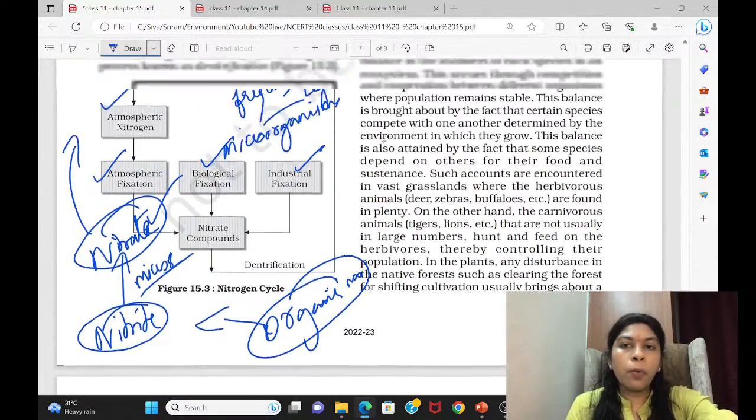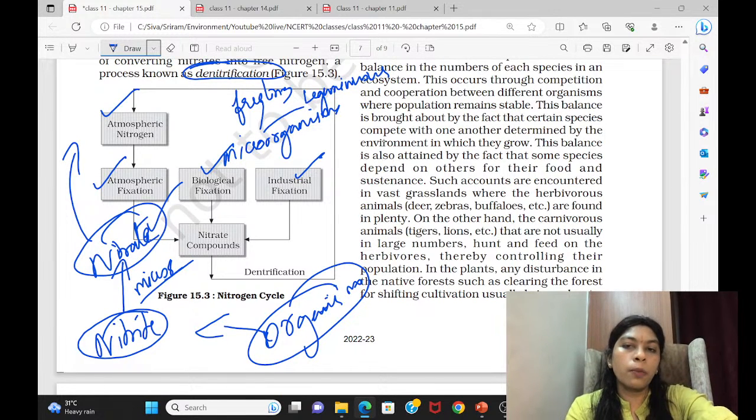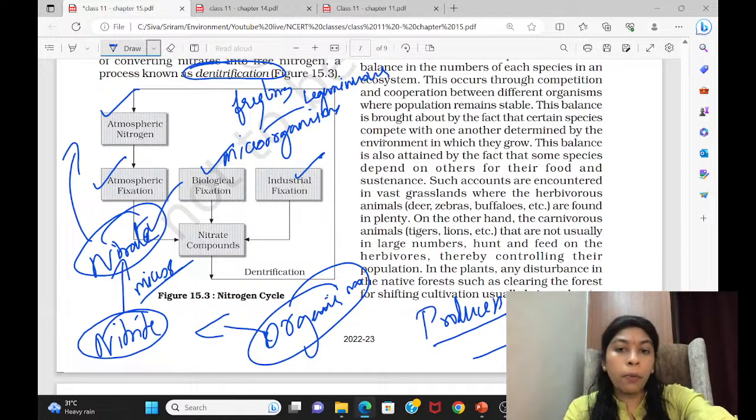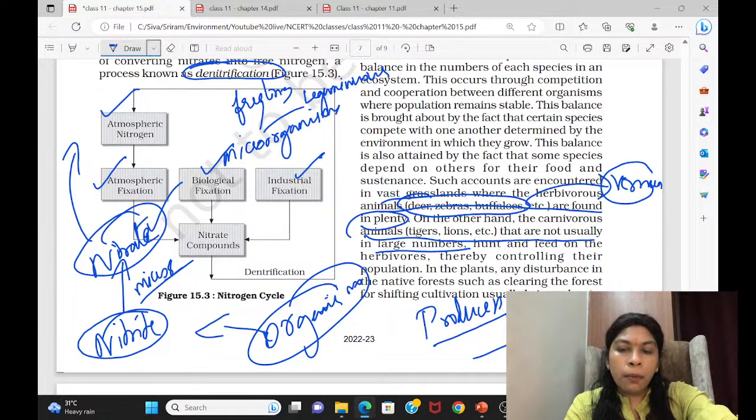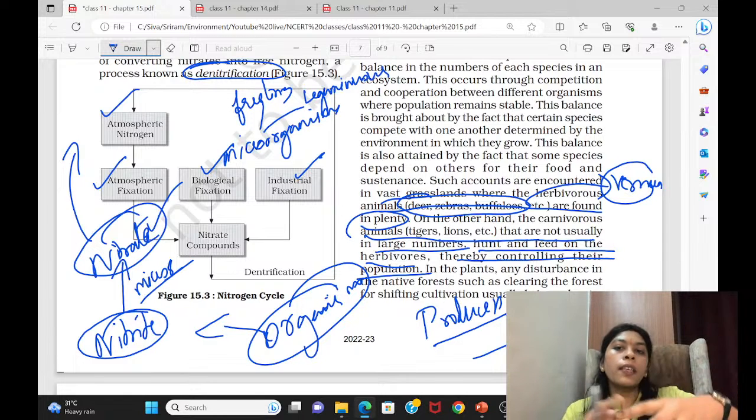Yes. So they have given the importance of each and every organism in the ecosystem. I already told you what producers do, what consumers do, why consumers are important, why producers are important, why decomposers are also important. See this: in the grasslands, herbivorous animals like deer, zebras, buffaloes are found in plenty. Even in India, we sometimes term them vermin because they create a lot of disturbance to crops and humans. The carnivorous animals are not large in number, but they hunt and feed on the herbivores, thereby controlling their population. So everything is important here.